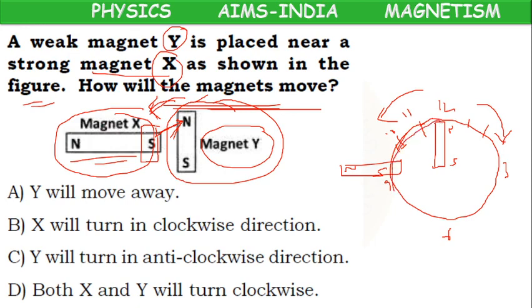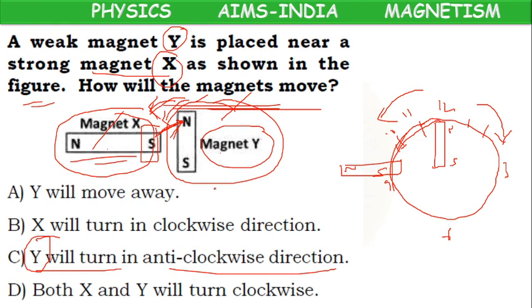So because of the south pole, this north pole will try to move in anti-clockwise direction. Why? This is a weak magnet, this is a strong magnet. So Y will turn in anti-clockwise direction because it is a weak magnet. Because of the attraction force of the strong magnet, it is turning in anti-clockwise direction.